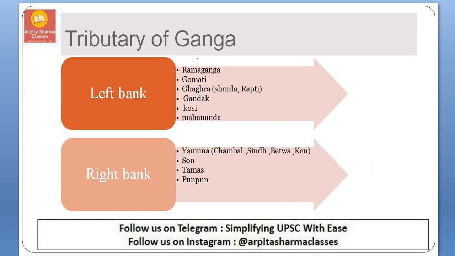So these are the tributaries of Ganga. From the left hand side, that is the left bank, the tributaries of Ganga are Ramganga, Gomti, Ghagra. Ghagra has sub tributaries like Sarda and Rapti, then Gandak, Kosi and Mahananda. From the right hand side, it will be joined by Yamuna, and it is one of the longest. The sub-tributaries of Yamuna are Chambal, Sindh, Betwa and Ken, Son, Tamas and Punpun. So these are the right bank and these are the left bank tributaries which will be joining Ganga.